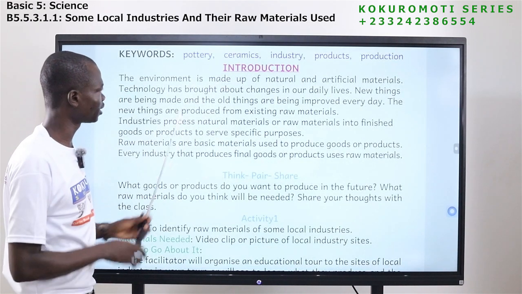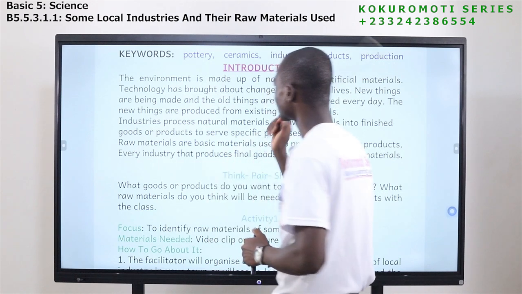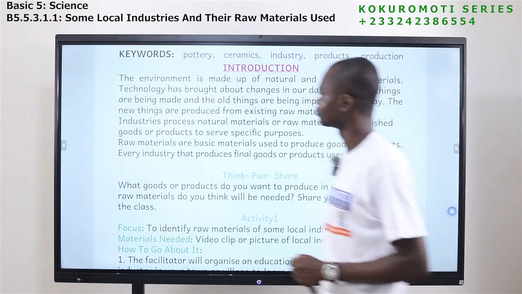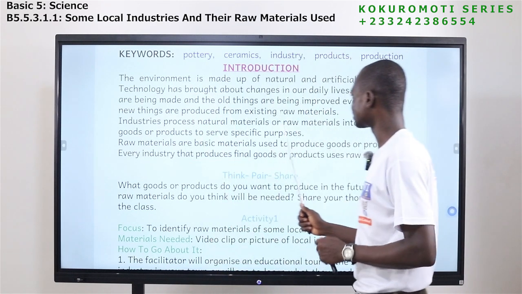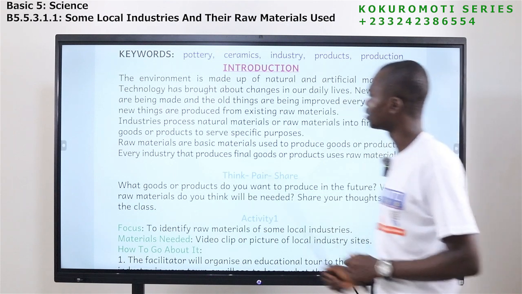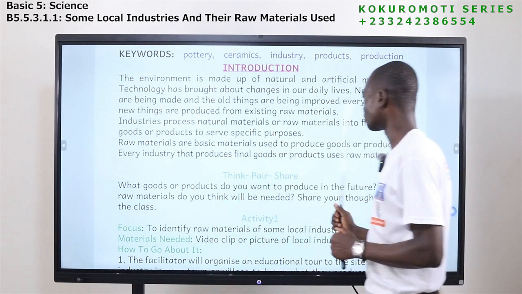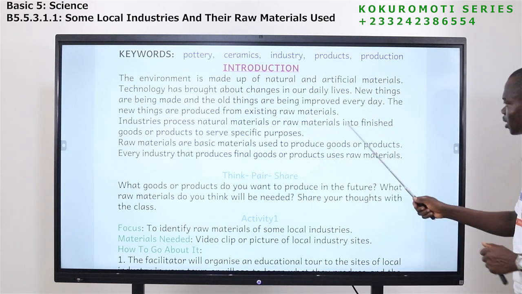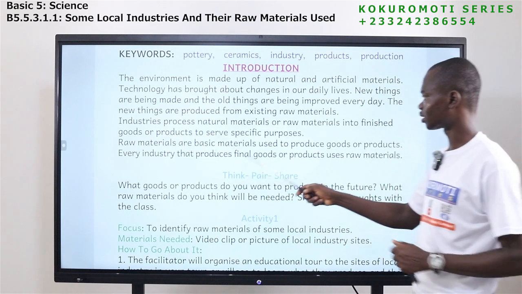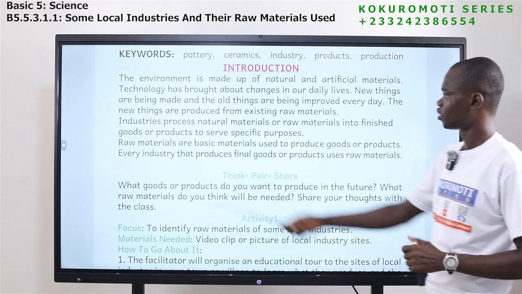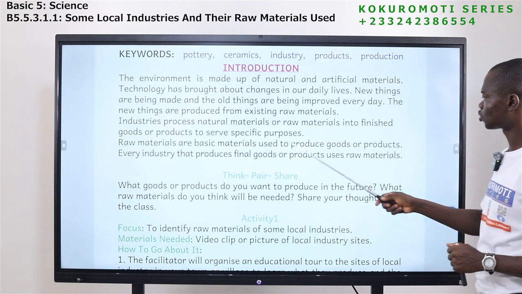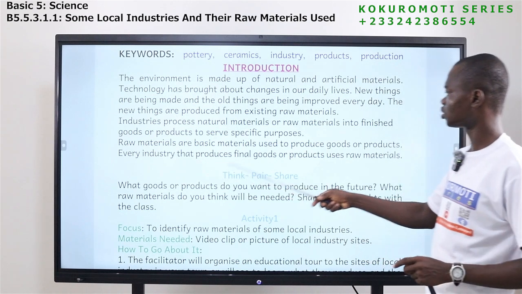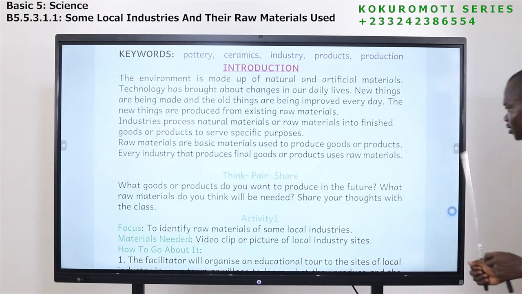So the environment is made up of natural and artificial materials. Technology has brought about changes in our daily lives. New things are being made and the old things are being improved every day. The new things are produced from existing raw materials. The industries process natural materials or raw materials into finished goods or products to serve specific purposes. Raw materials are basic materials used to produce goods or products. Every industry that produces final goods or products uses raw materials.